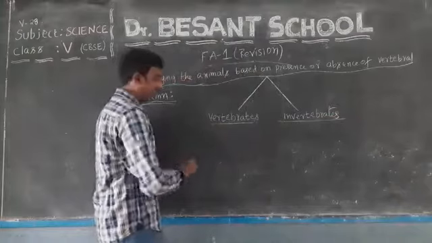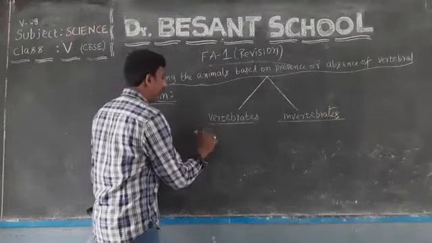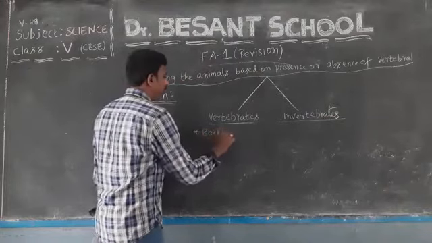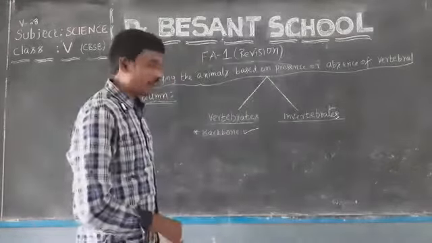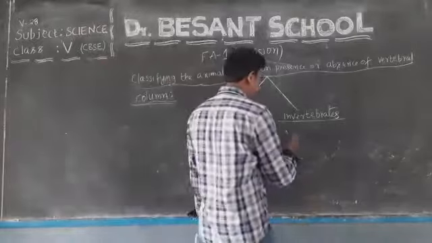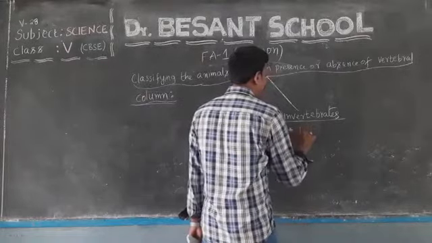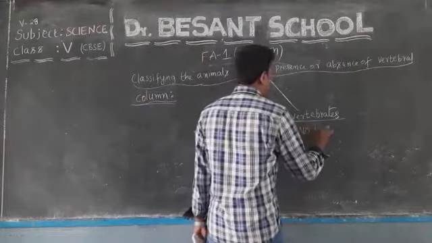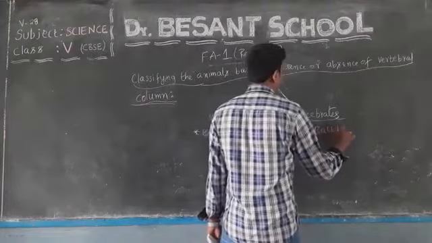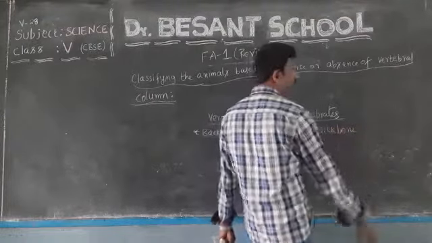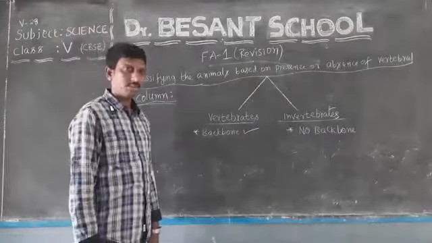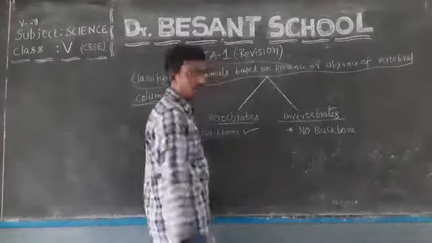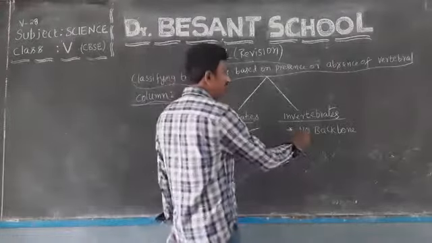Vertebrates are the animals that possess backbone. So the animals that possess backbone are said to be called vertebrates. And if the animals do not have backbone, these are said to be called invertebrates.